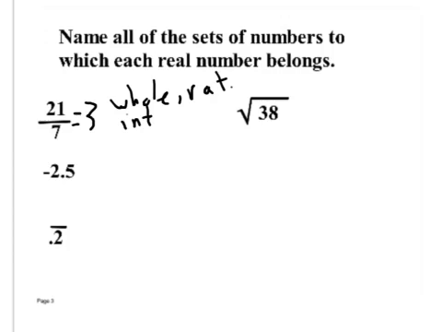Negative 2.5. Someone raise your hand. Tell me what this is. Blaine? Integer. It's not an integer. Integers do not have decimals. Anyone else? Blaine? It's a rational number. Can this be written as a fraction? Yes. Hey, that's what you should ask yourself first. Can this be written as a fraction? If it's yes, then rational.